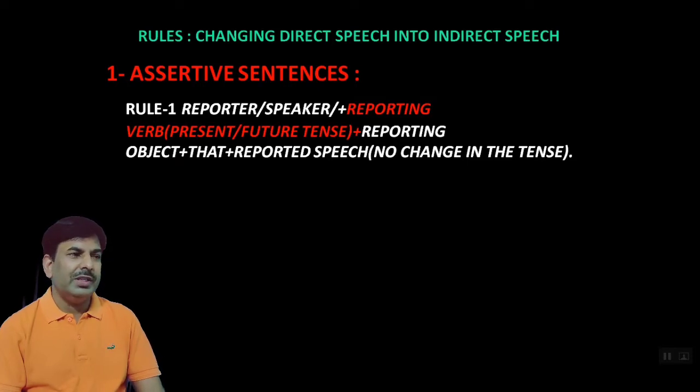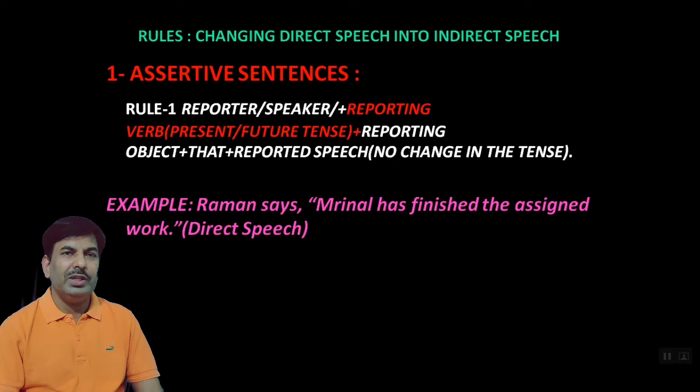Rule number one is reporter, which is also known as subject or speaker, then reporting verb, and if the reporting verb belongs to present or future tense, then you have to write reporting object if it is given, then removing inverted commas, place conjunction that, then reported speech, and in this condition there will be no change at all in the reported speech while converting it into indirect speech.